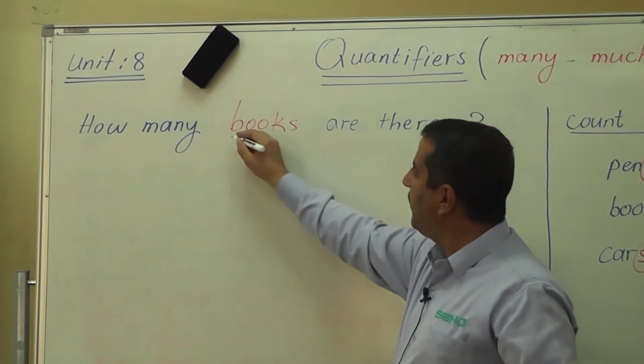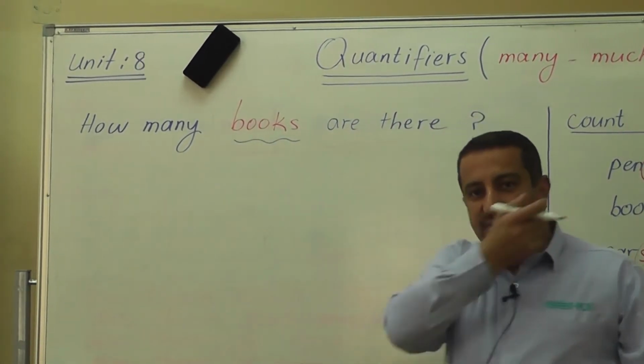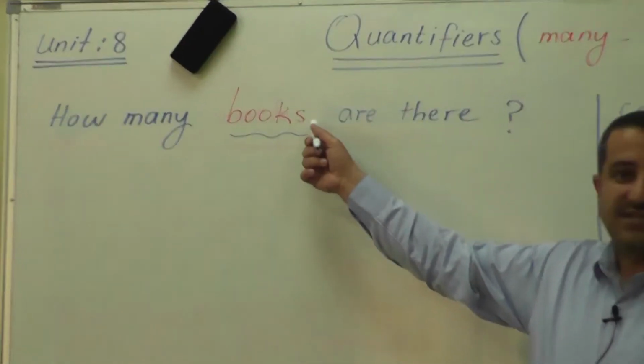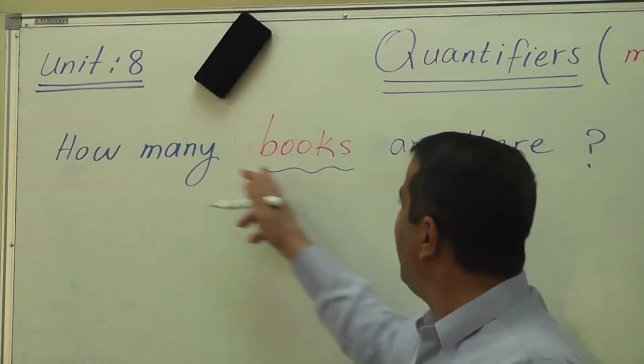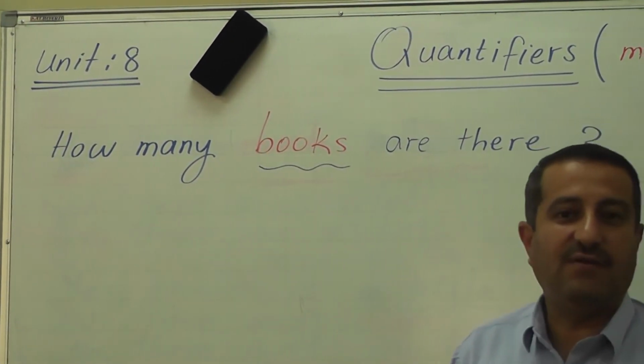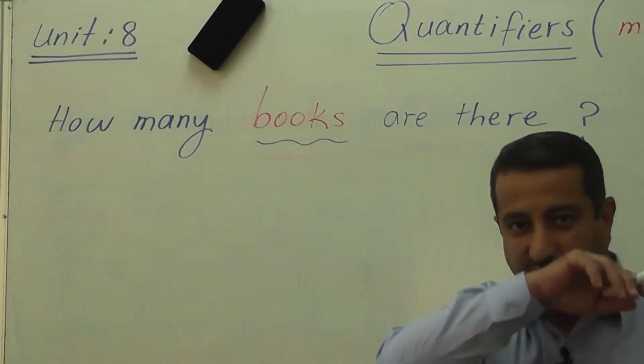Okay, look at the word books. It is a countable noun. It takes the plural s ending. So we say, how many books are there? Okay, we're asking about the number of books.